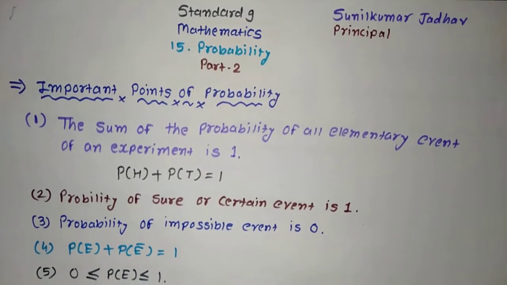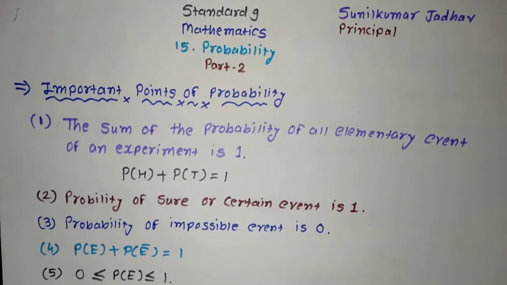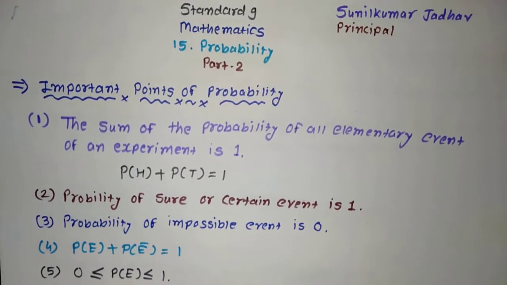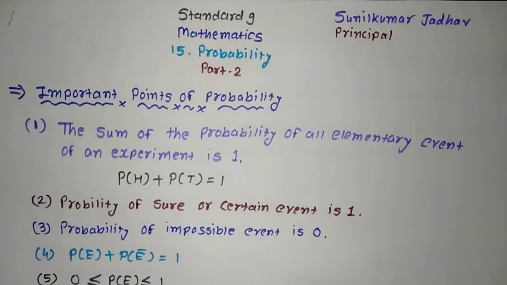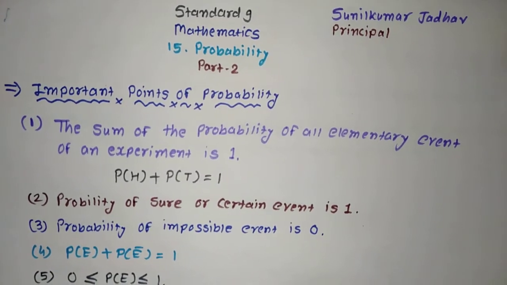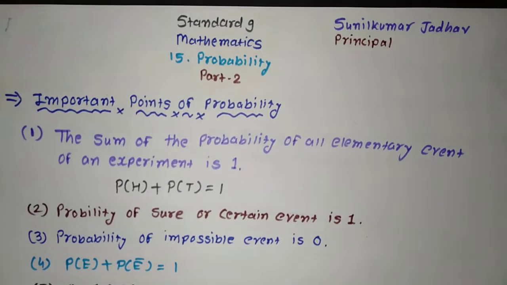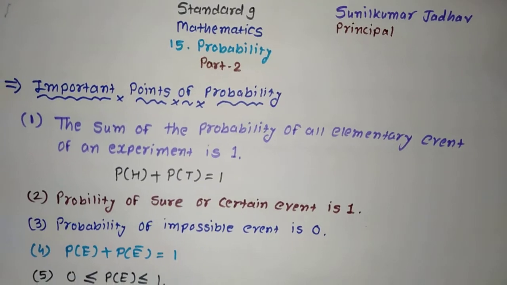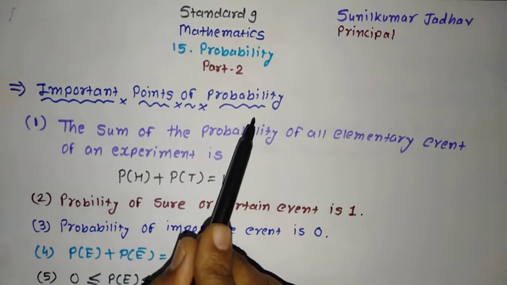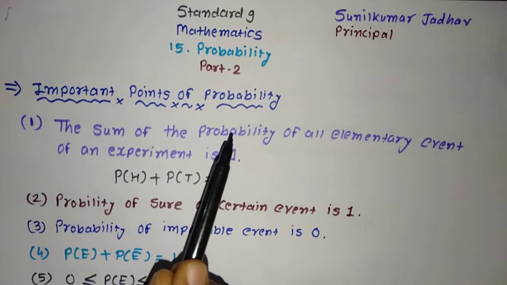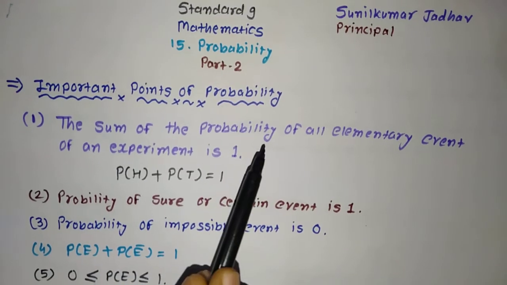Here in this video we are going to discuss important points of the probability and we will see one sum from exercise 15.1. So let us begin chapter number 15 probability standard 9 mathematics part 2. Important points of the probability. First of all, you have to understand all the important points of the probability.